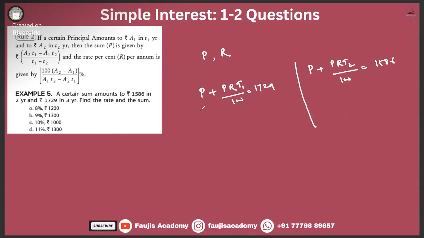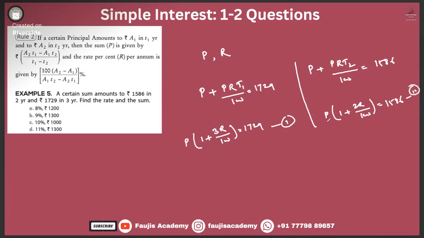So 1729 it becomes in 3 years. P into (1 plus 3R divided by 100) is equal to 1729, and over here P into (1 plus 2R by 100) is equal to 1586, right guys? So this is our equation 1 and this is our equation 2.